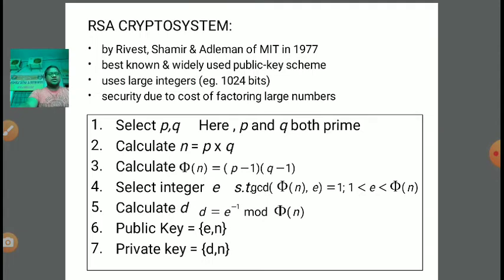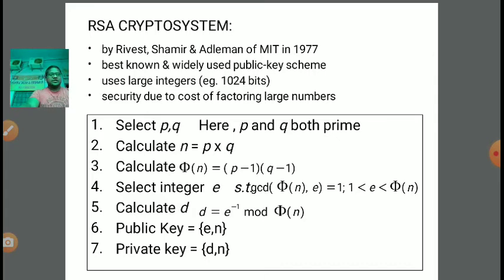The fifth point is the calculation of integer d, which will be done in such a manner that d should be the multiplicative inverse of the selected e value. E inverse under the modulus phi n, right? So integer d will be calculated from e. How? Multiplicative inverse of e under modulus phi n. Then it will be given to the d value.